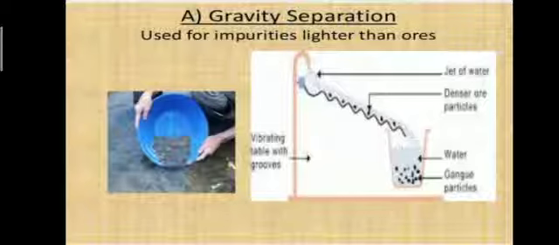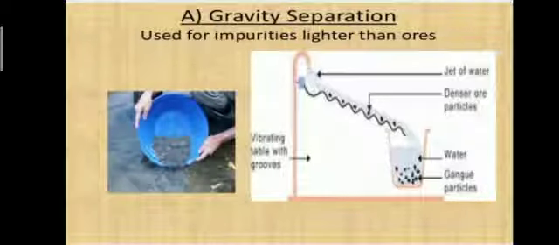The hydraulic washing method can be shown with the help of a diagram. This is a diagram for the gravity separation. The gangue particles, by allowing a jet of water, are easily removed, while the denser particles are settled down at the grooves.